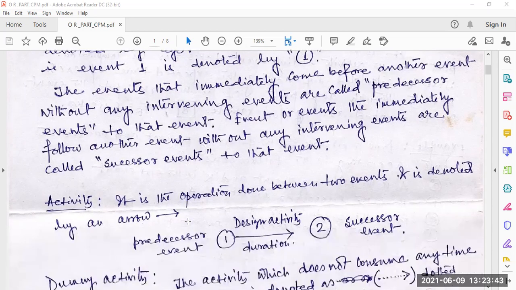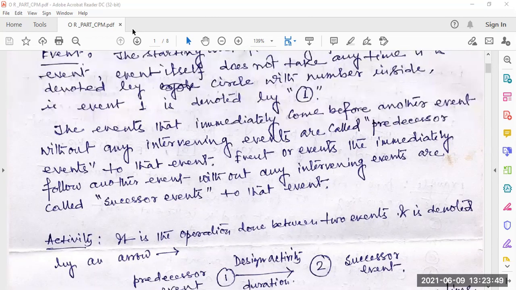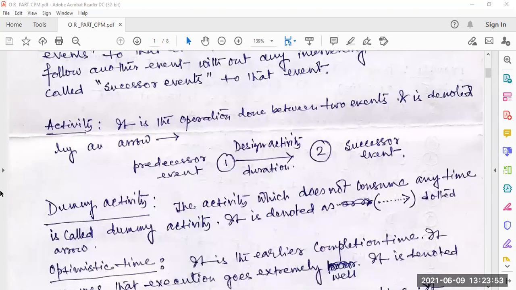Now we are going for activities. Is my handwriting readable to you? Activity means the operation done between two events and is denoted by an arrow.